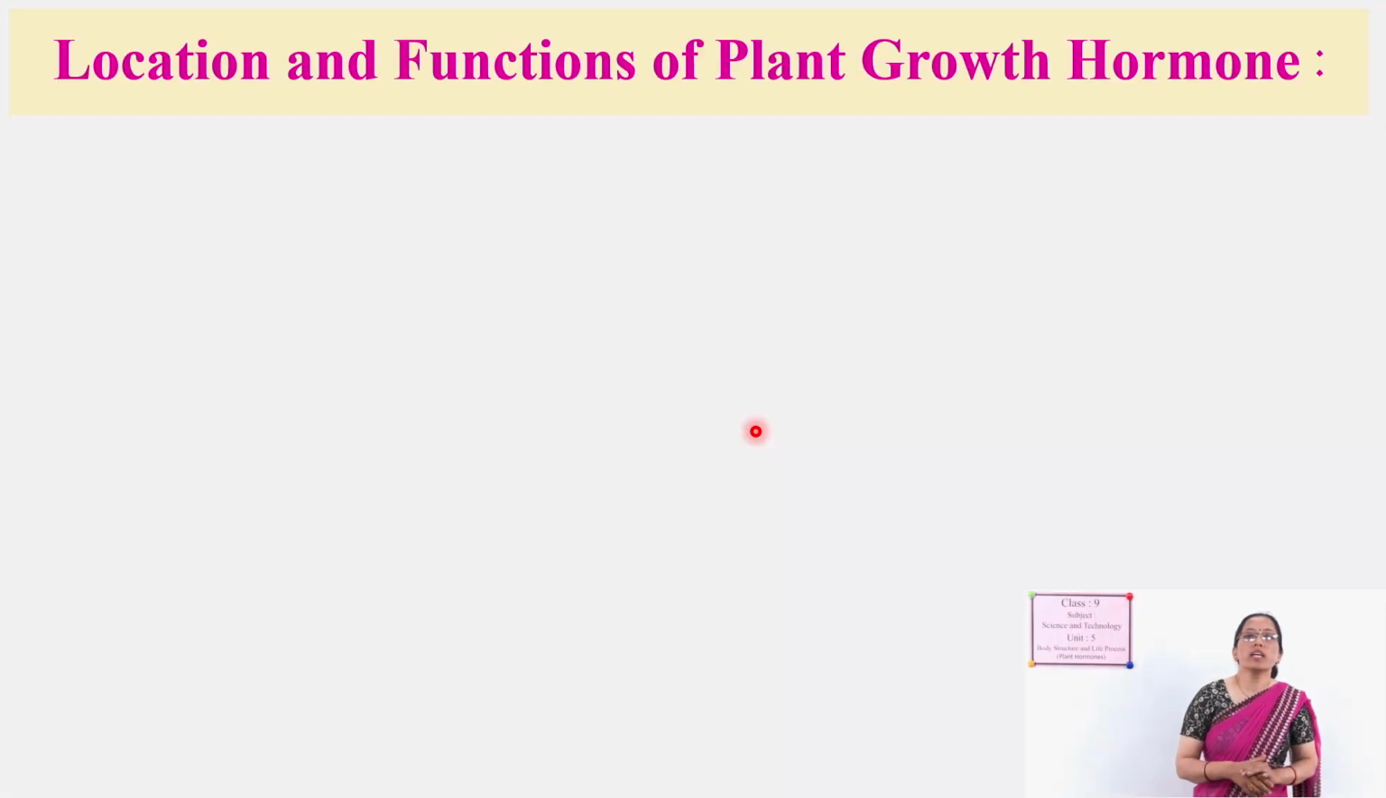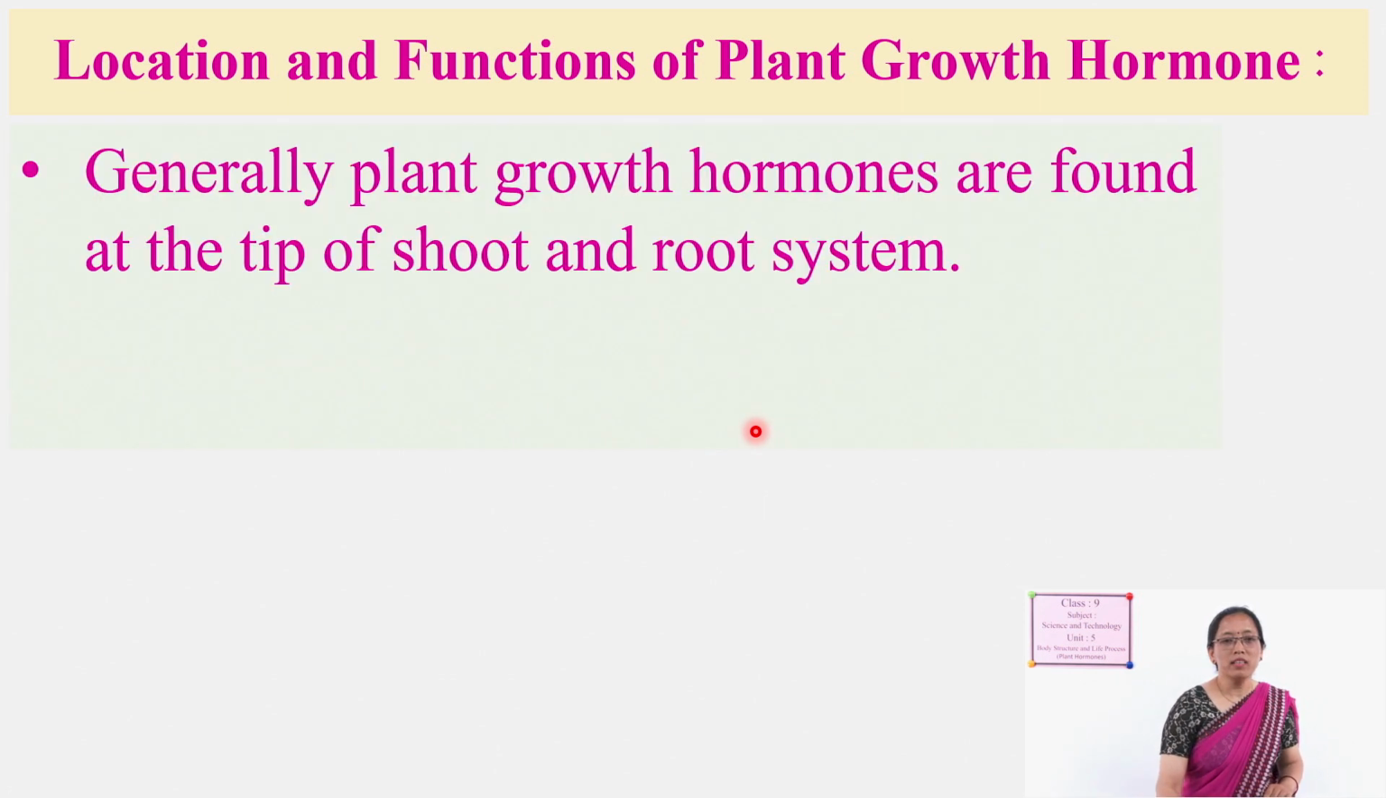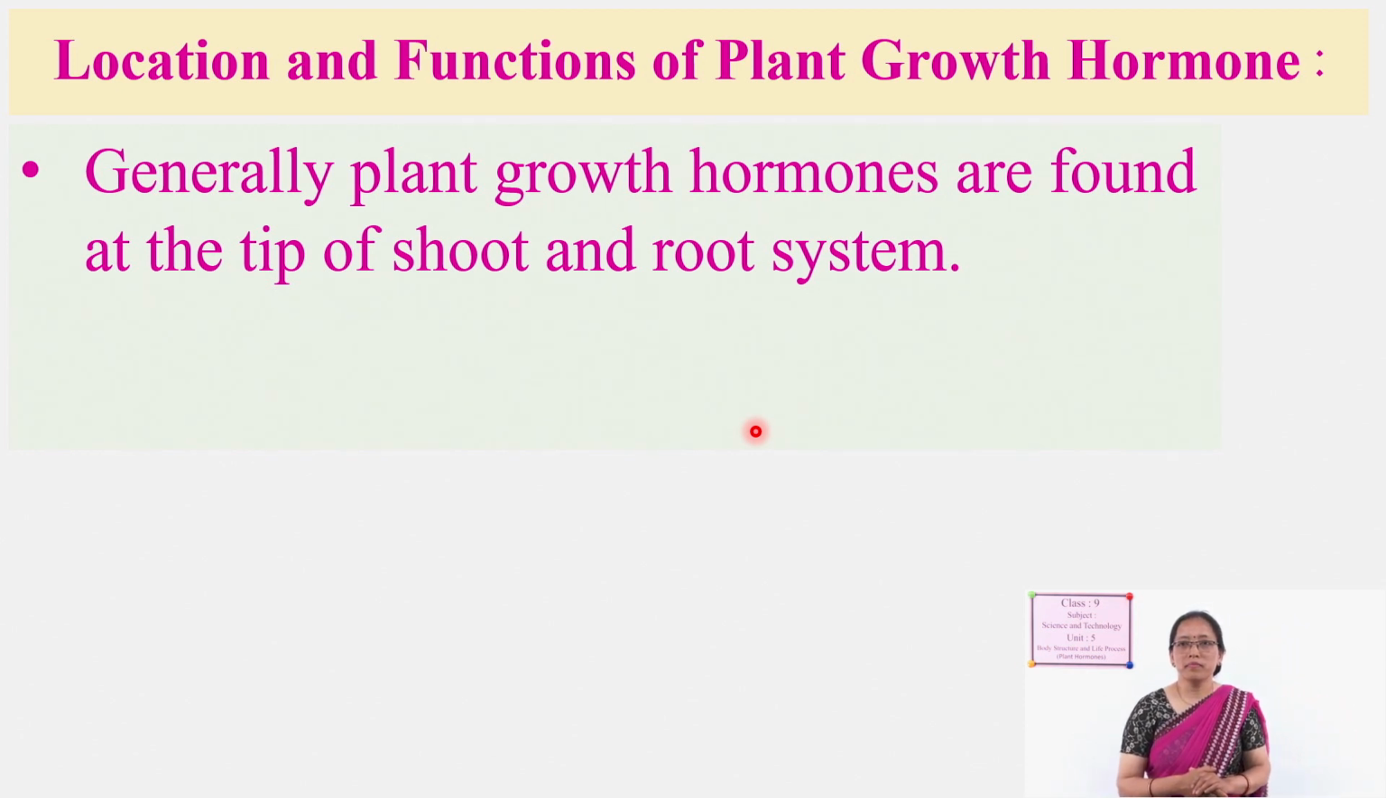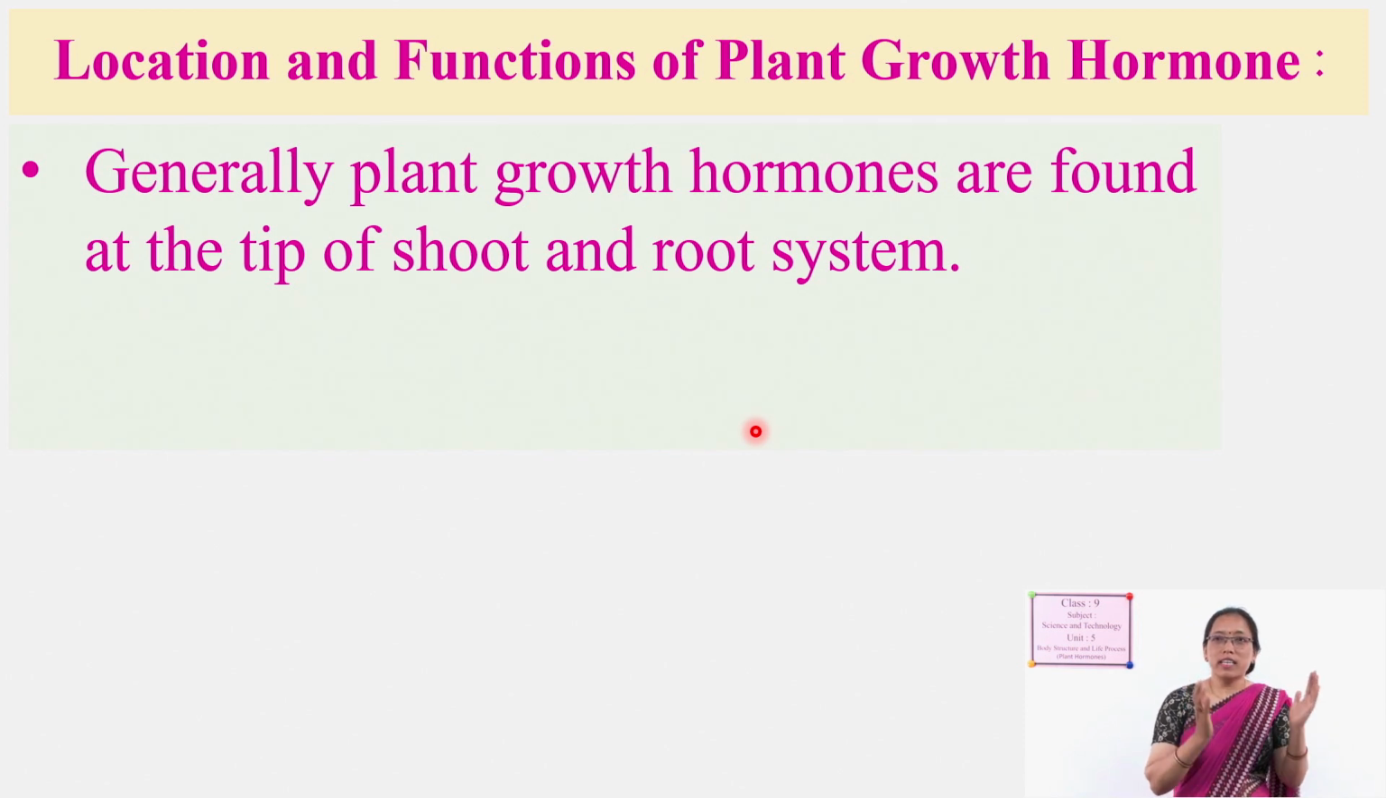Next one is location and functions of plant hormones, where these are present and how they help. We have already discussed a lot about this. Generally, plant growth hormones are found at the tip of the shoot and root system. Why so? Yes, only in the root tip and shoot tip. Why? Those are the growth points. The plants grow from the root tip or shoot tip.